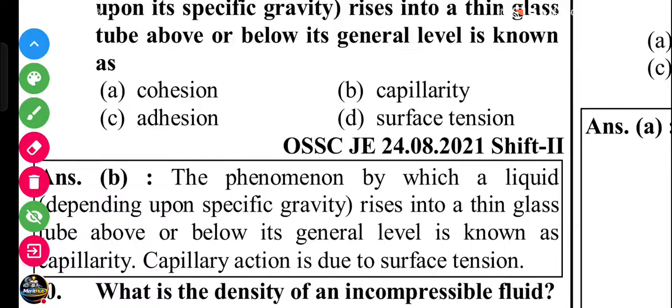Capillary action is due to surface tension. Remember this.